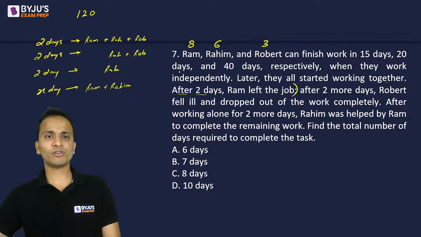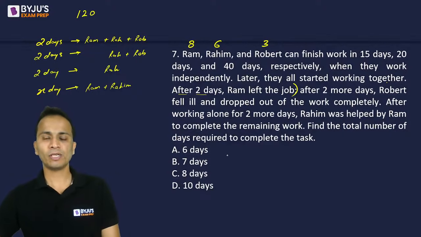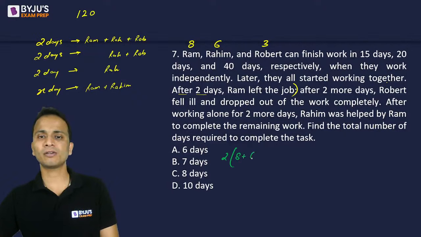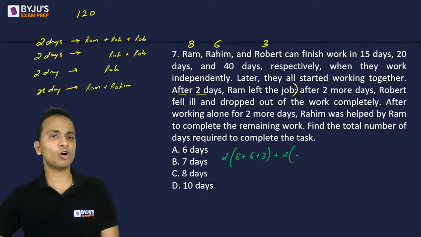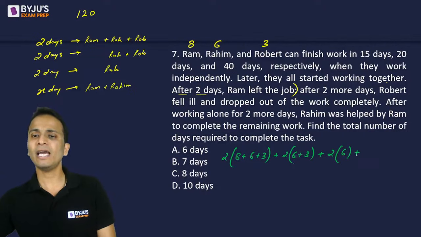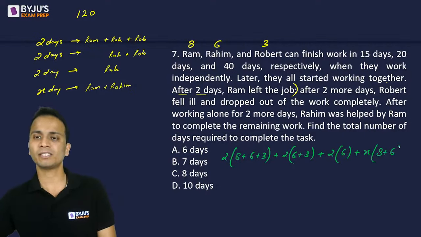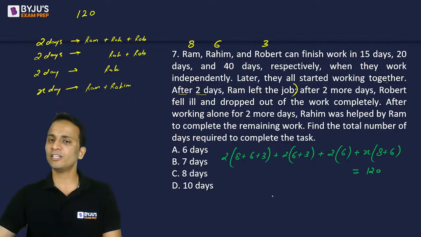So first of all, 2 days work of Ram, Rahim, and Robert. So I'll write it at the bottom of the screen. 2 days work of Ram plus Rahim plus Robert. Next, again 2 days work of Rahim plus Robert. Again 2 days work of Rahim alone. And then X days work of Ram and Rahim, that is 8 plus 6. And this should be equal to the total work, that is 120.